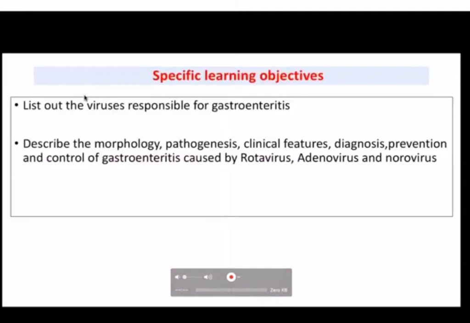We will be talking about the various viruses which are responsible for gastroenteritis. So our main focus is primarily on the competency which is related to the diarrheal diseases.